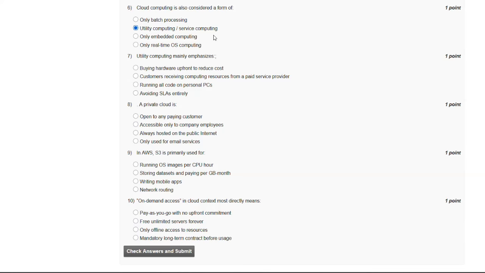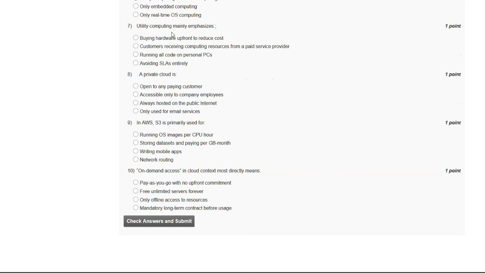And now let's go to our question number 7. Utility computing mainly emphasizes, so these are the options, and the answer of our seventh question is B. Customers receiving computing resources from a paid service provider.